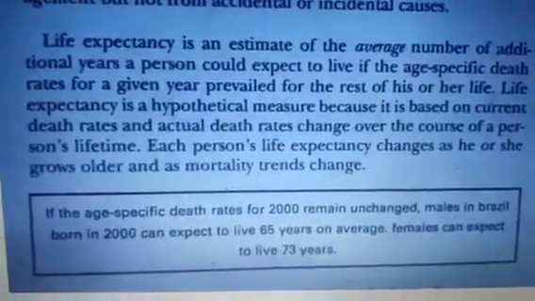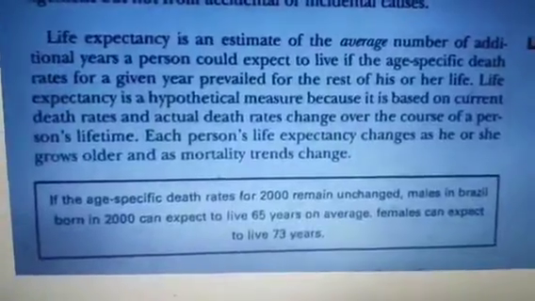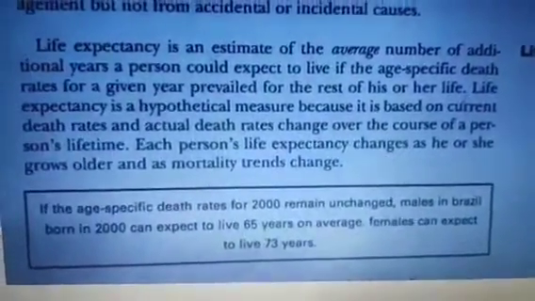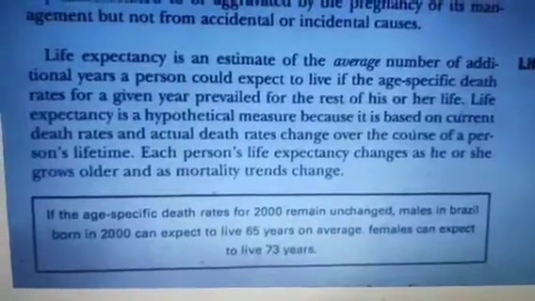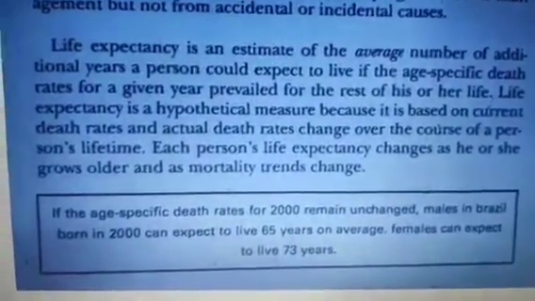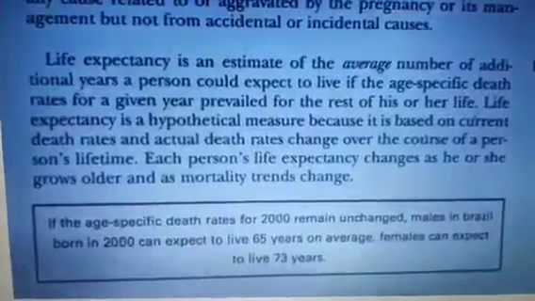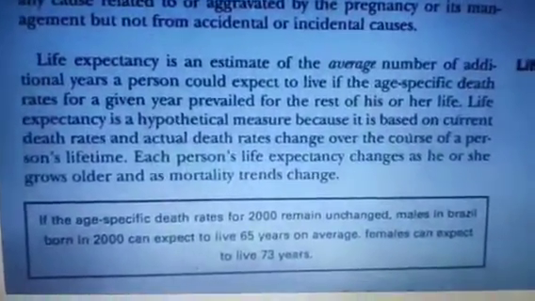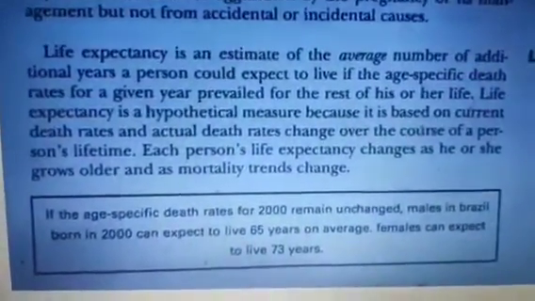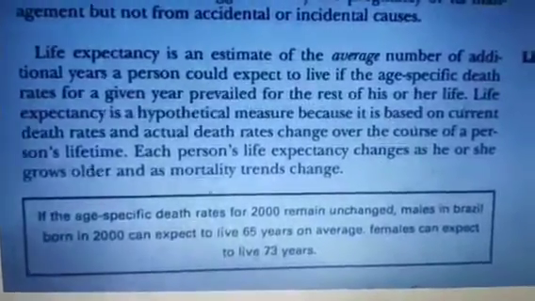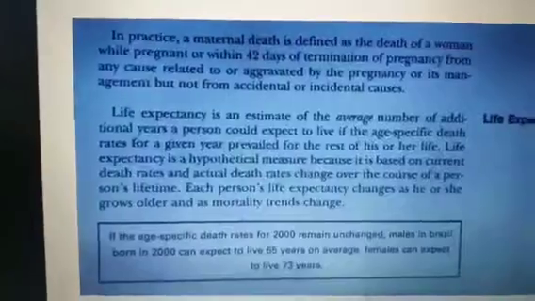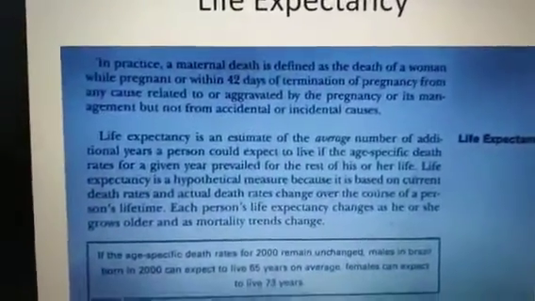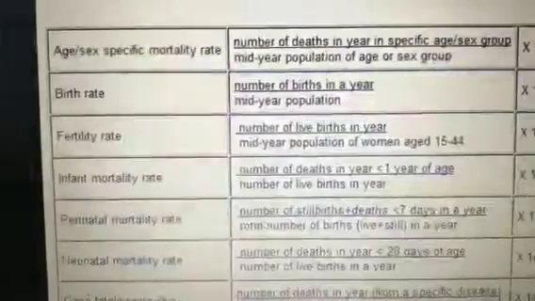Life expectancy is a hypothetical measure because it is based on current death rates, and actual death rates change over the course of a person's lifetime. So dear students, each person's life expectancy changes as he or she grows older and as mortality trends change. Through this, we can also narrate and differentiate between developed and developing countries.